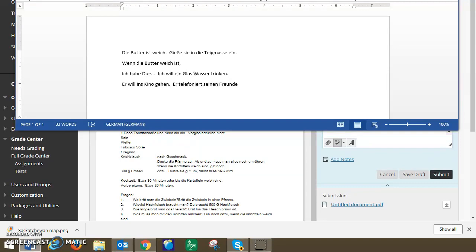When we're looking at a sentence that gives you a command, the command starts with a verb, so you don't have to change anything. So, "wenn die Butter weich ist," comma, "gieße sie in die Teigmasse ein." That would be our answer for number one.